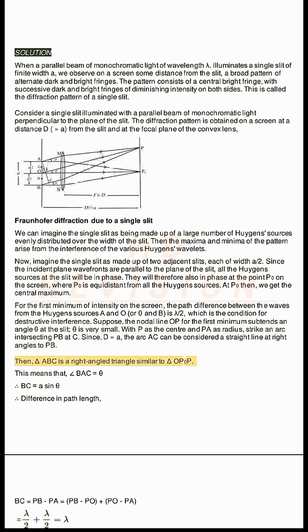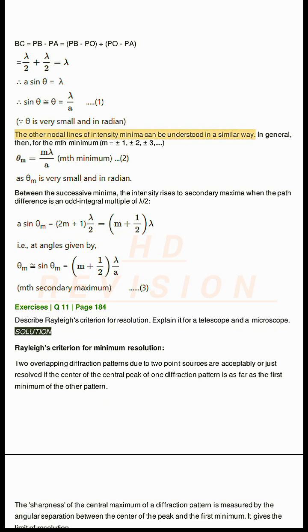Then, triangle ABC is a right-angled triangle similar to triangle OP0P. This means that angle BAC equals theta. Therefore BC equals a sin theta. Therefore the difference in path length BC equals PB minus PA, which equals PB minus PO plus PO minus PA. The other nodal lines of intensity minima can be understood in a similar way.